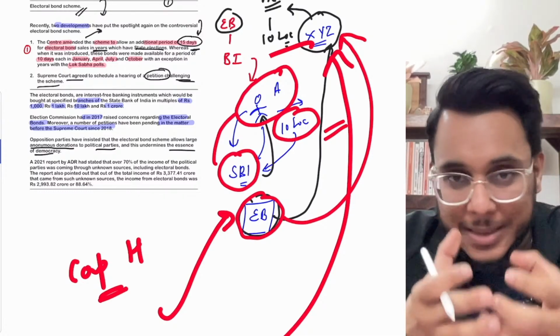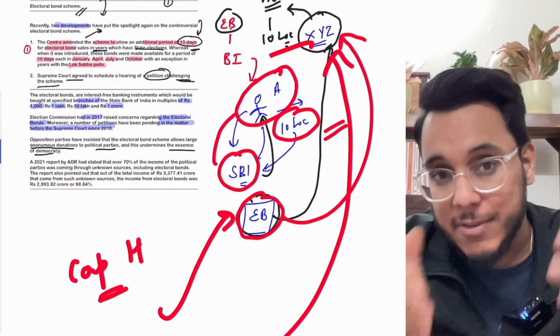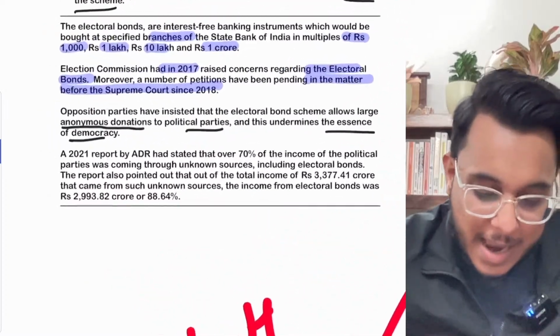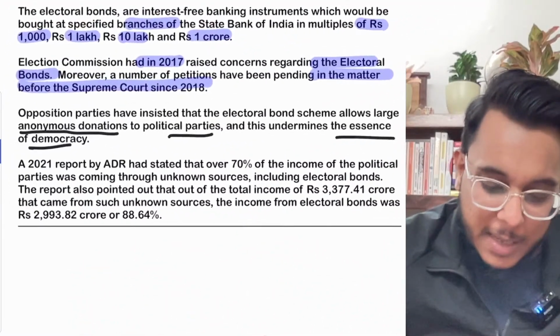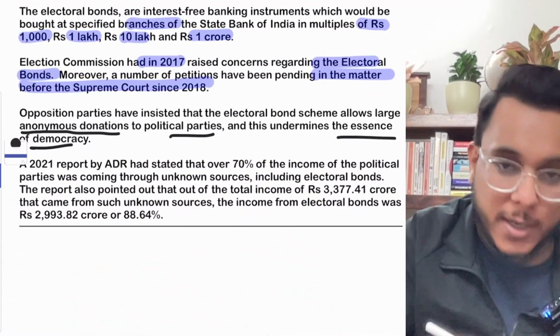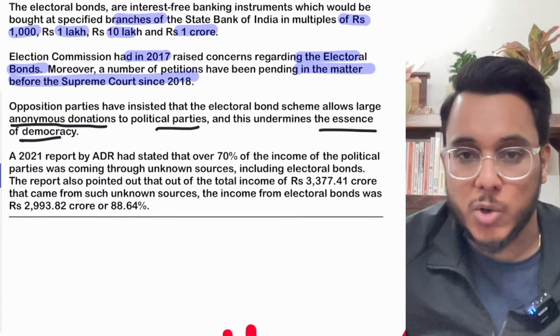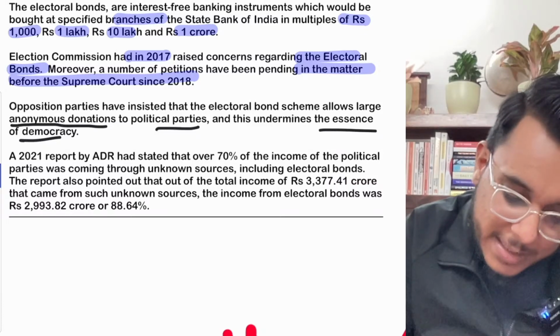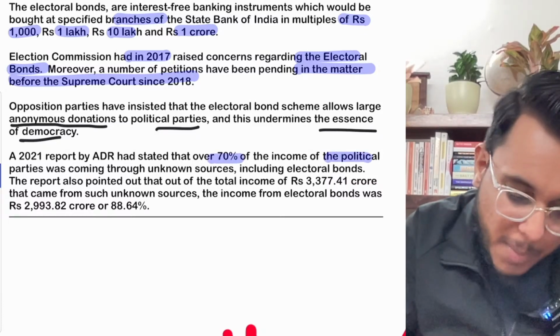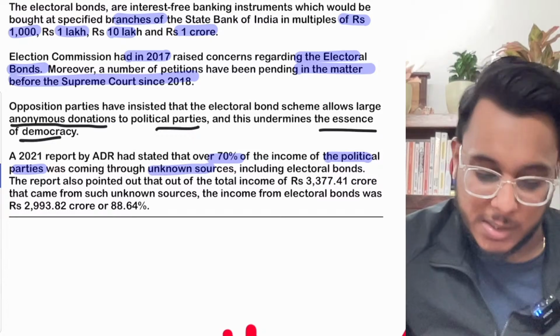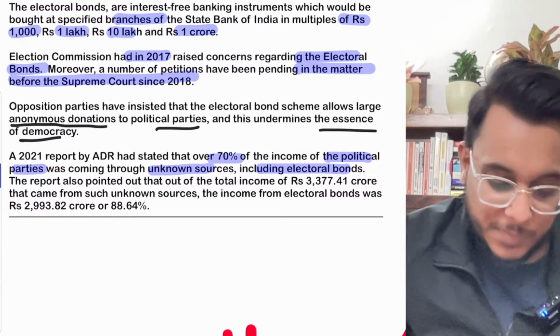Nobody knows, because this entire money is given in an anonymous manner. There is a report of ADR, the Association for Democratic Reforms. Okay, so ADR is a very important and very prestigious organization. ADR says that 70% of the income of the political parties is coming through unknown sources, including electoral bonds. Is it clear or not?